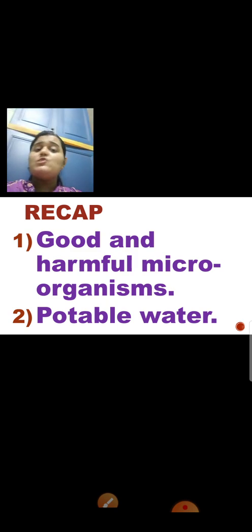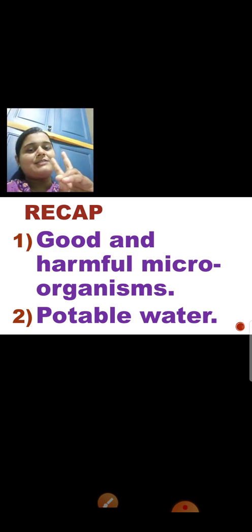What we studied first, we studied about the good and the harmful microorganisms. Microorganisms are present everywhere in the surrounding. They are present in water, in food, in soil, in mud, on trees, everywhere. And there are how many types of microorganisms? 2 types, good and harmful microorganisms. Good microorganisms are good for the body. Harmful microorganisms are not good for the body.